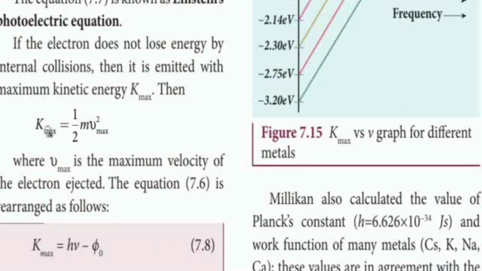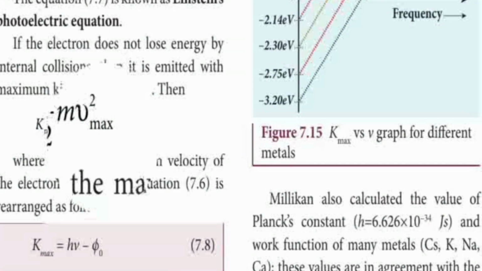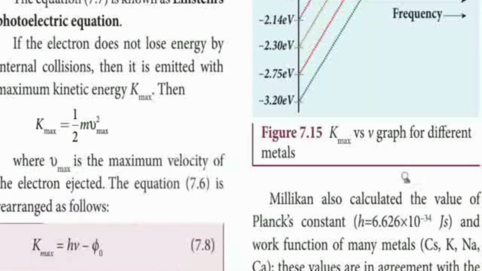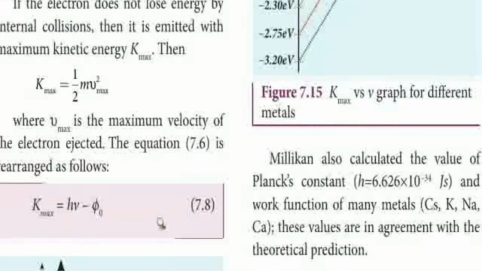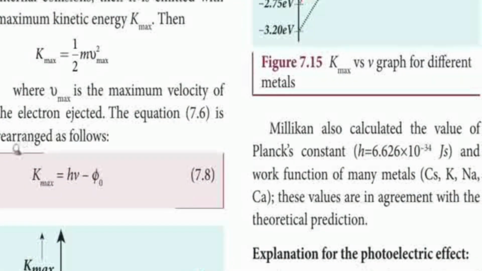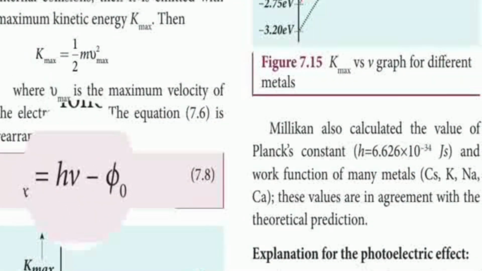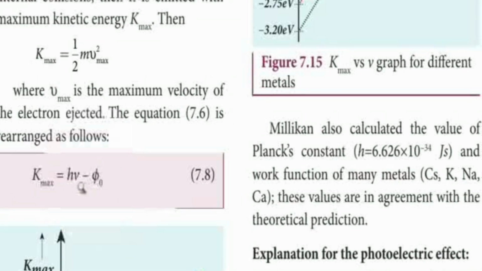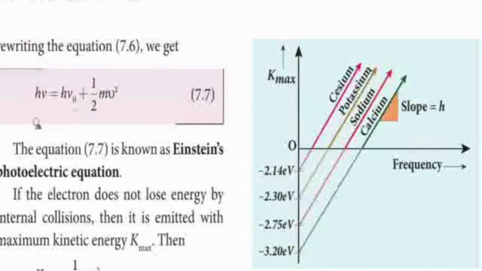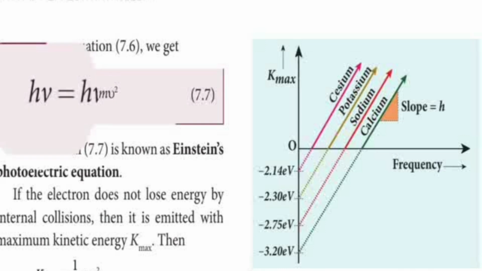So here we can write K maximum equal to half mv square maximum. So the maximum velocity of the ejected electron is equal to, how can we write? K maximum equal to h mu minus phi naught. h-ங்கிறது என்னது? ஏற்கனவே இங்க இருந்த ஈக்குவேஷன் தாமா. Do you understand that? Here h mu you know. Energy. Yeah.